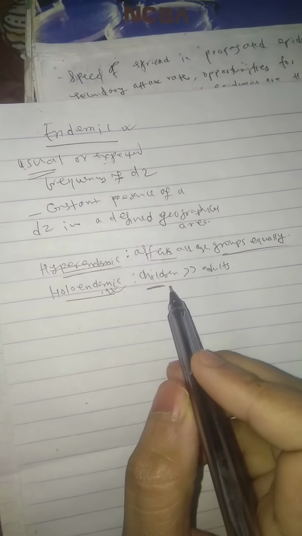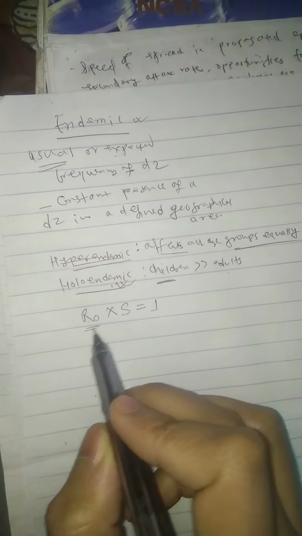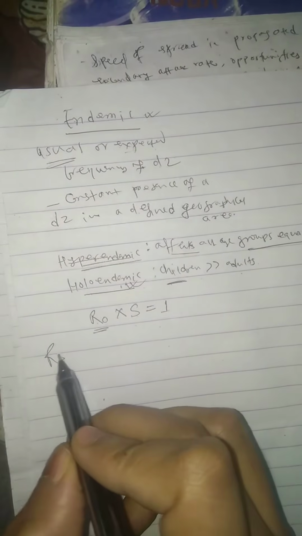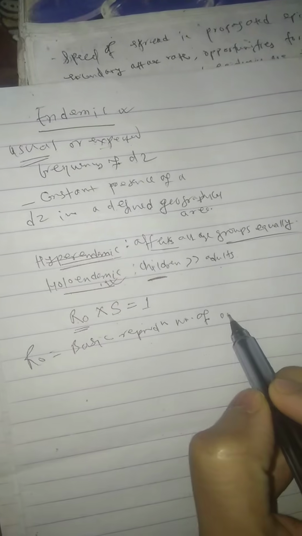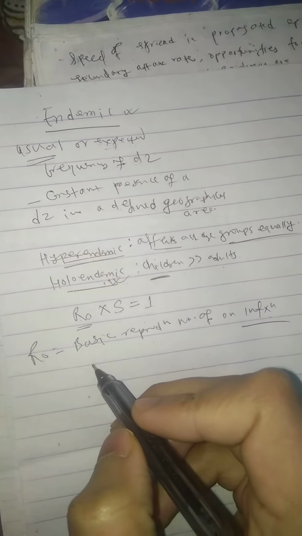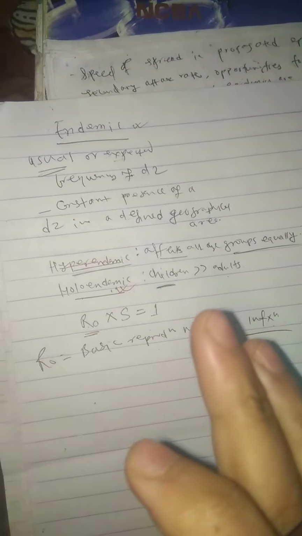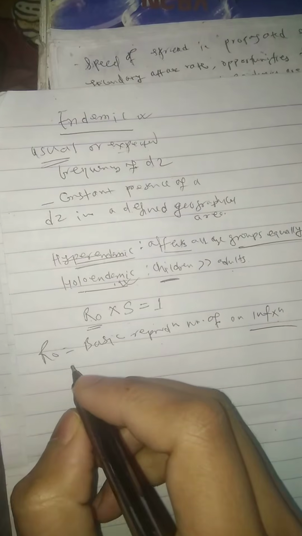Okay, for the disease to be in endemic state, R naught into S is equal to 1. So what is R naught? R naught is the basic reproduction number of an infection. It is the mean number of secondary cases a typical single infected case will cause in a population with no immunity and in the absence of interventions. So that is called the basic reproduction number of an infection.